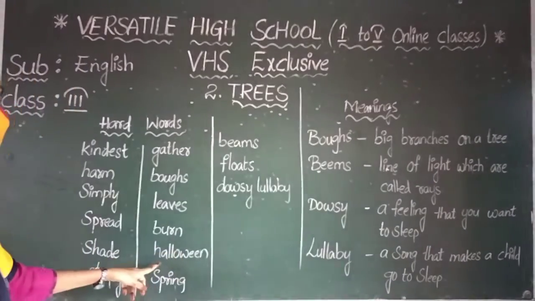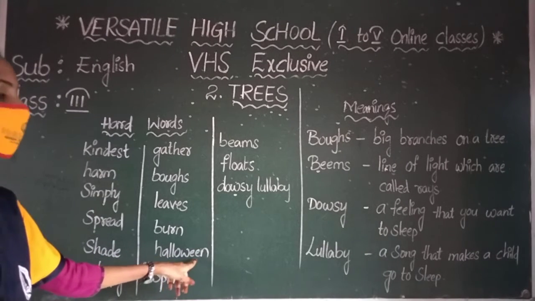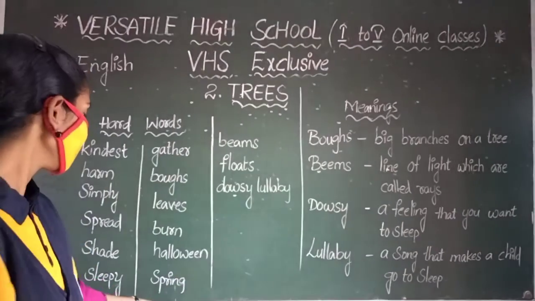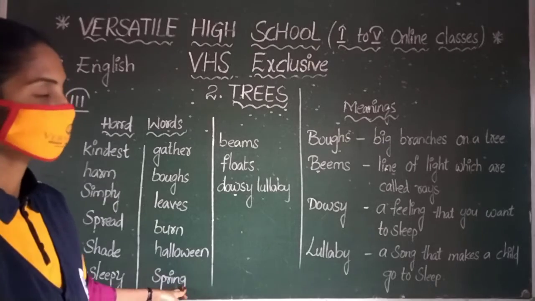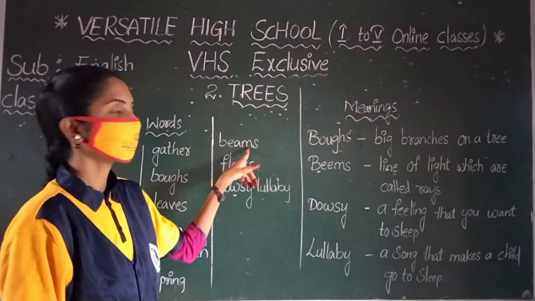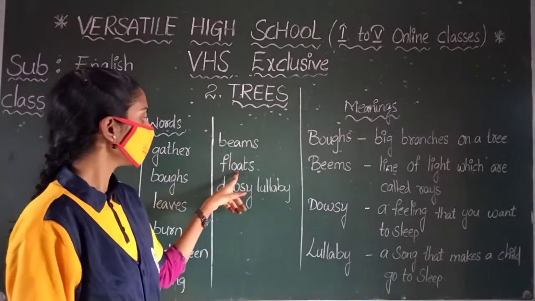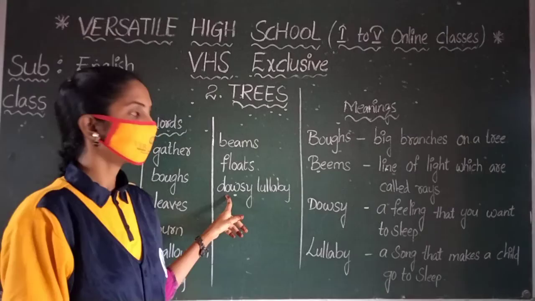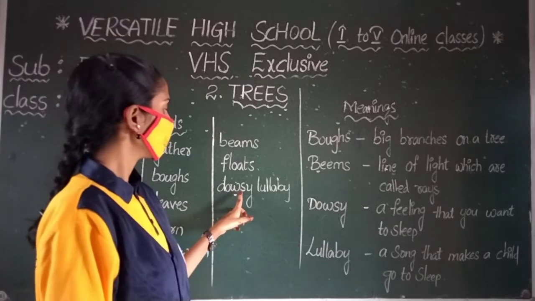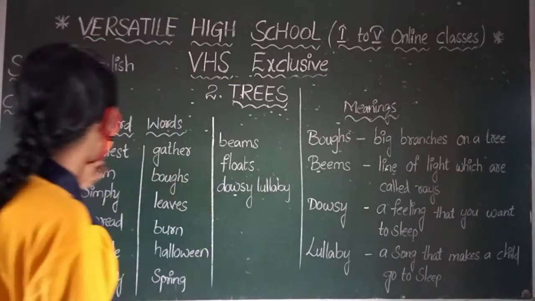Burn. Next, Halloween. Halloween. Next, the season is given to you. This is spring. Spring. Next, beams. Beams. Next, floats. Floats. Next, drowsy, lullaby. Drowsy. Lullaby. Drowsy lullaby. Read once again.